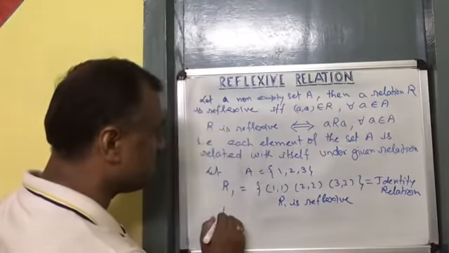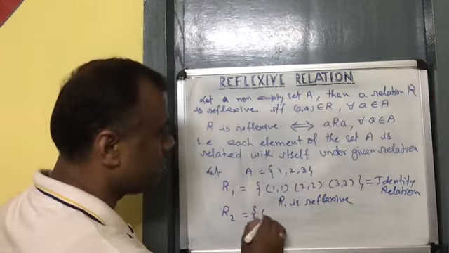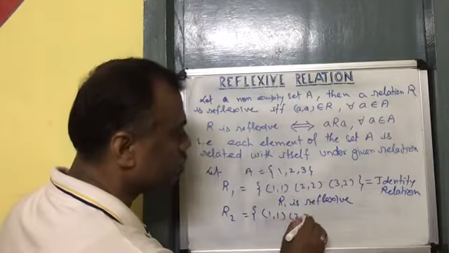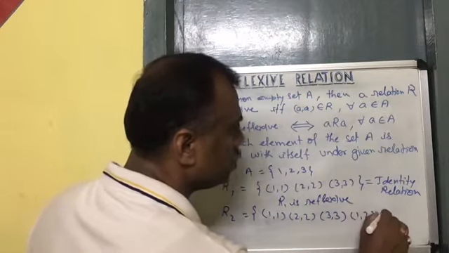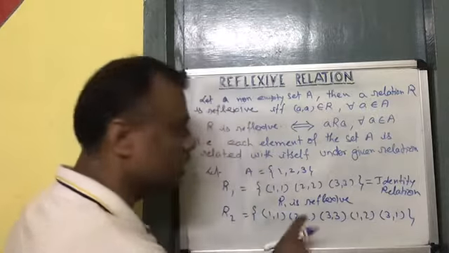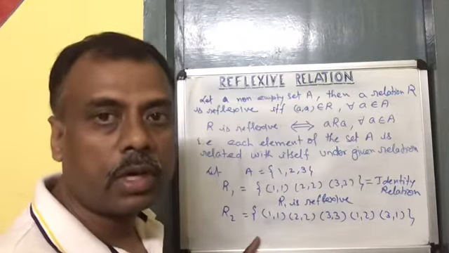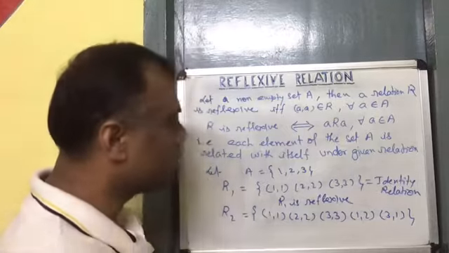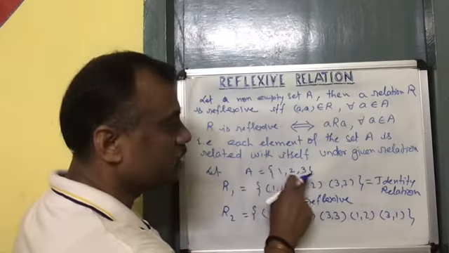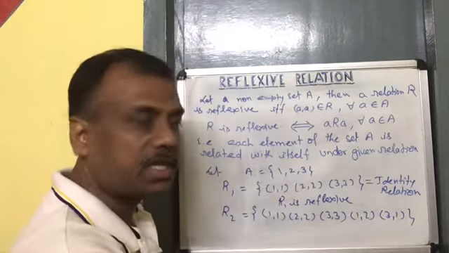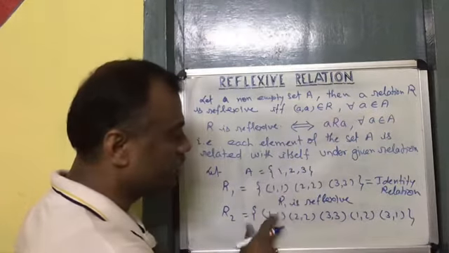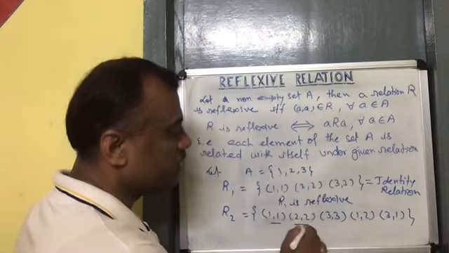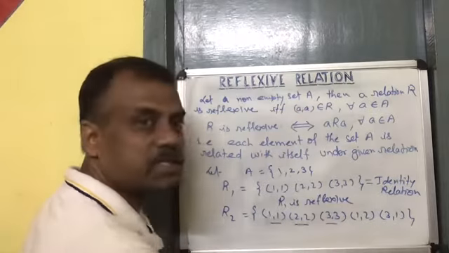Let us consider another example: (1, 1), (2, 2), (3, 3), (1, 2), (3, 1). This relation is also a reflexive relation. Why? Because all the elements of the set are related with itself in this relation. 1 is related with 1, 2 is related with itself and 3 is related with itself.